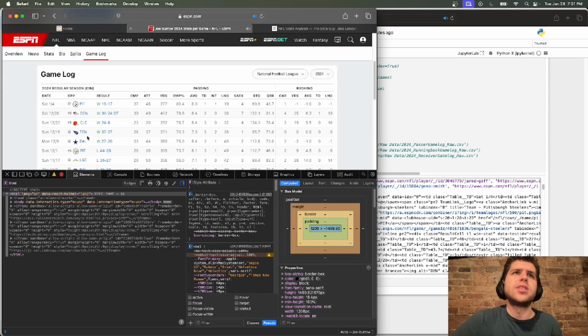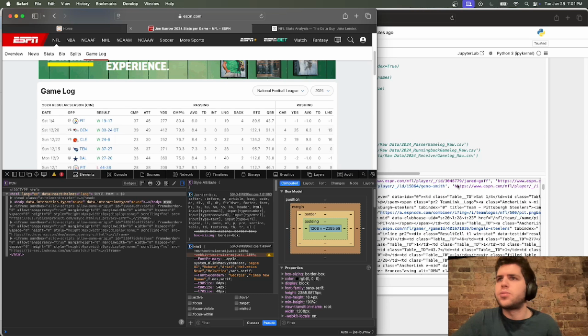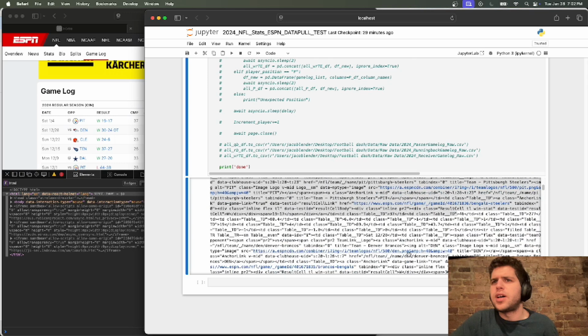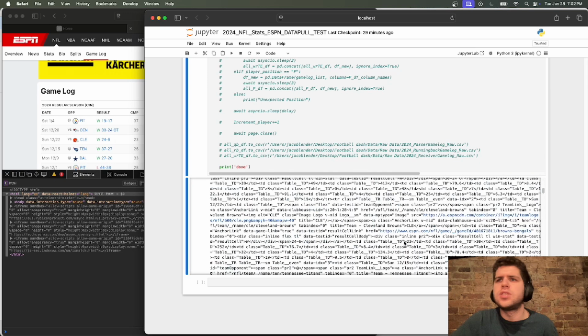Okay, so Joey B, it's going to be fine, right? Because the first game is versus Pittsburgh. So you can see that this is Joey B, and it's pulling the Pittsburgh game, and then it should be pulling the Denver game. If we looked a little bit more, I'm sure we would find somewhere it says Denver. Here, Denver. So you can see it's pulling fine.